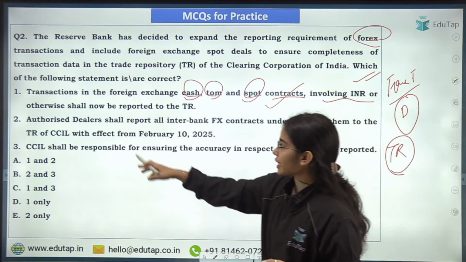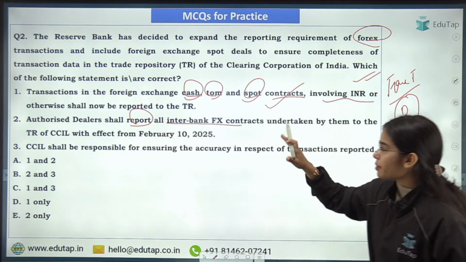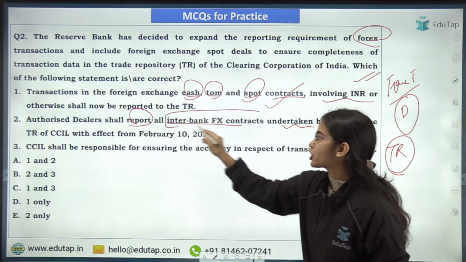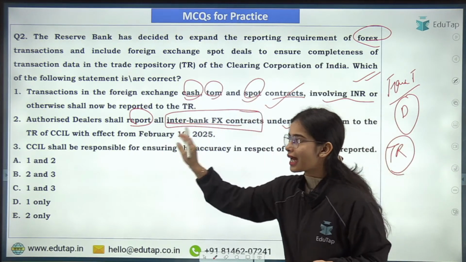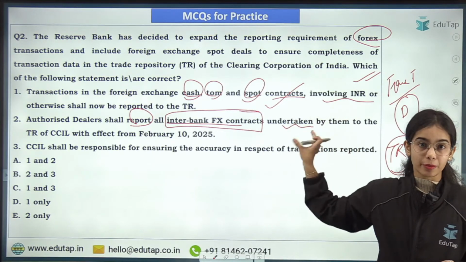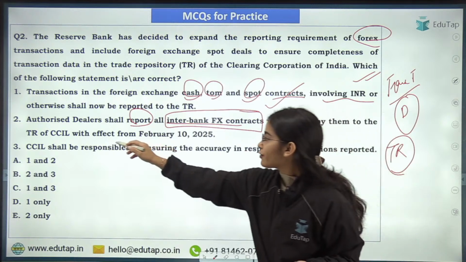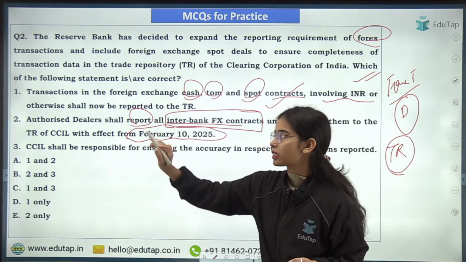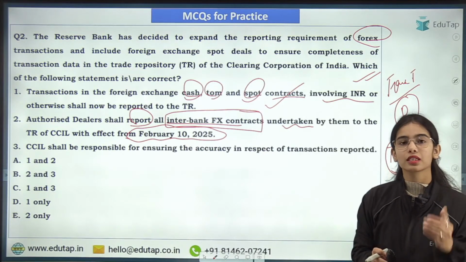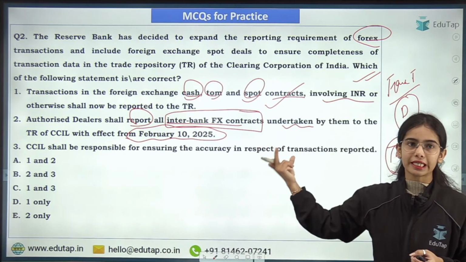Okay. Authorized dealers shall report all the interbank foreign exchange contracts undertaken. So if the interbank foreign exchange contracts are happening, the reporting should happen with effect from February 10, 2025. So authorized dealers shall report all the interbank foreign exchange contracts with effect from February 10, 2025.